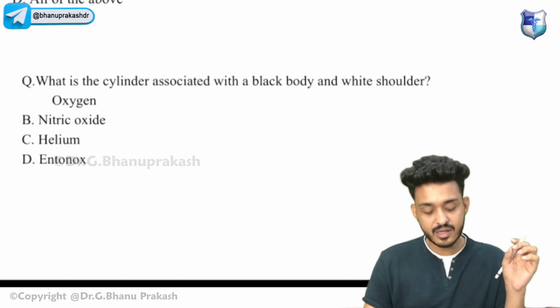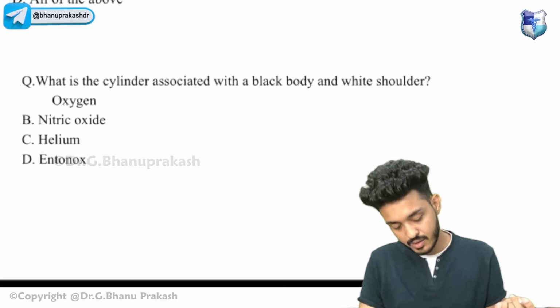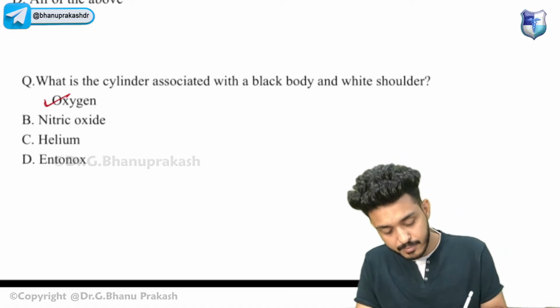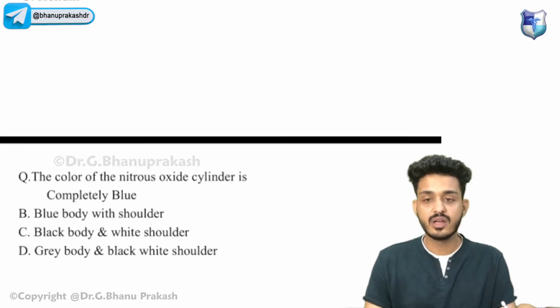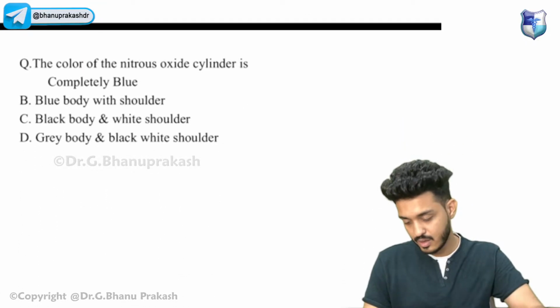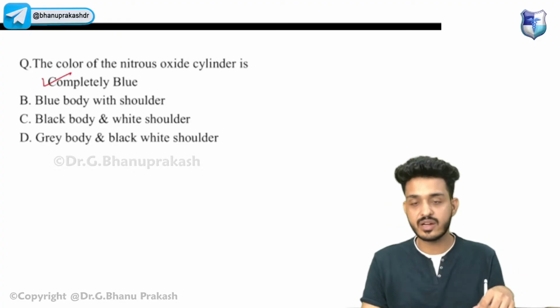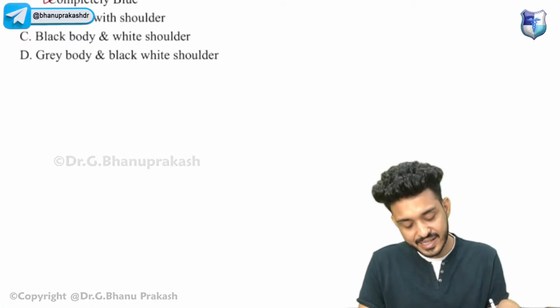Why are you answering D, Entonox? That would be black body, white shoulder. Simple, guys. Oxygen cylinder. The color of the nitrous oxide cylinder, we have already discussed this. Third time we are discussing. Multiple times they have asked this question. So this is completely blue.